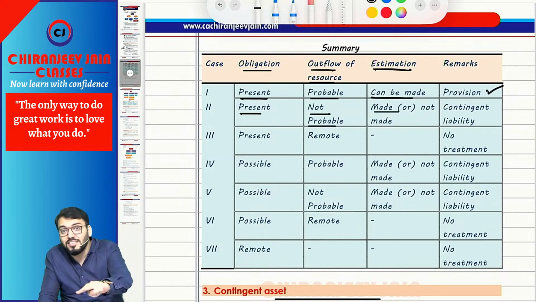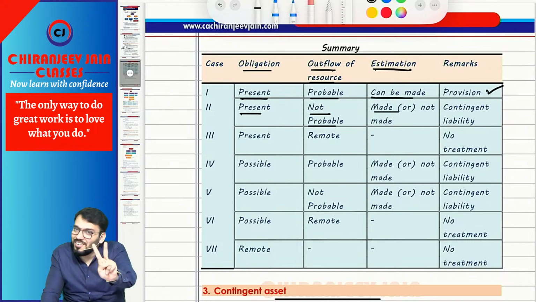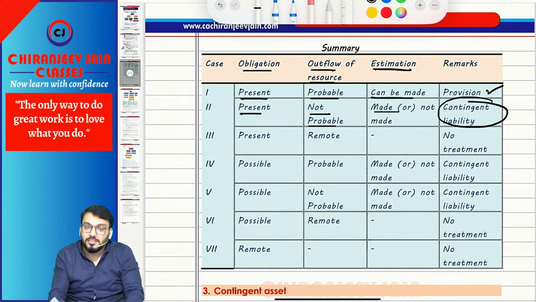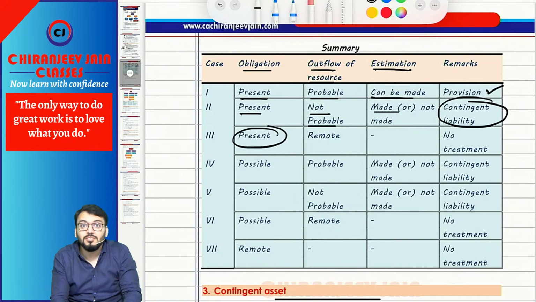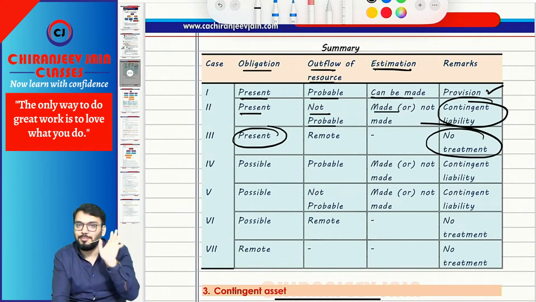In both cases, what do we do? Disclose the contingent liability. Understood this point? So this will be a contingent liability. Third case, present obligation, but the outflow of resource is remote, then no contingent liability, no treatment. Whenever anything becomes remote, no treatment.